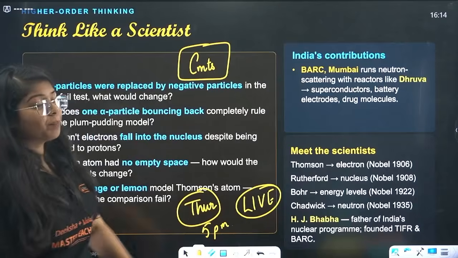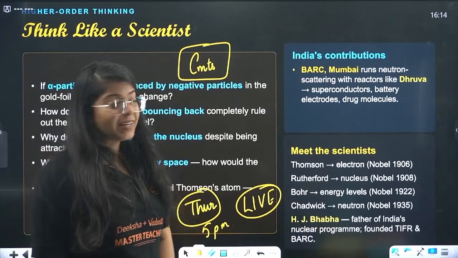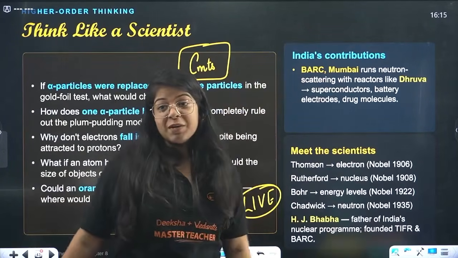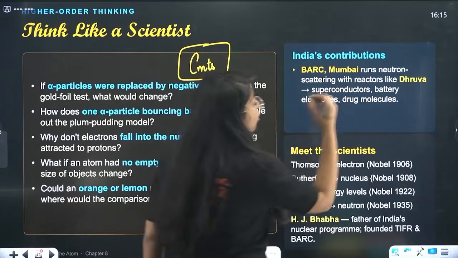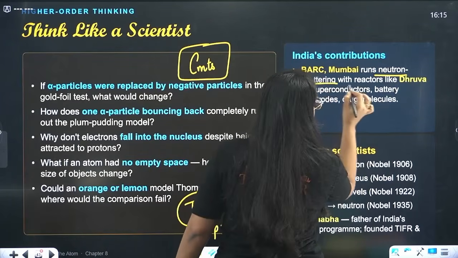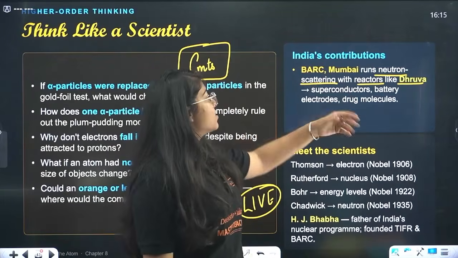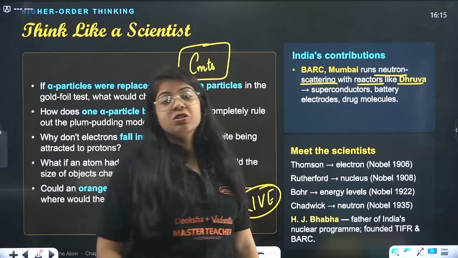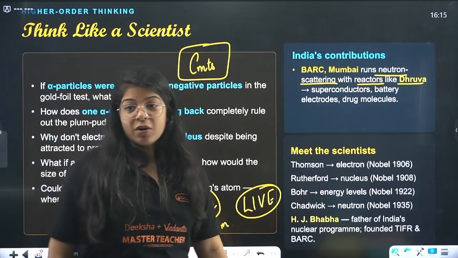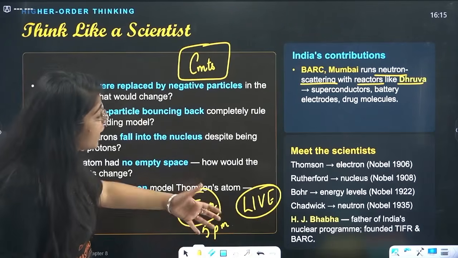Okay, some of the proud moments as we the people of India is your BARC Mumbai. It runs neutron scattering with reactors like Dhruva, that is your atom, and it results in superconductors, battery electrodes, drug molecules. It helps in all of that.